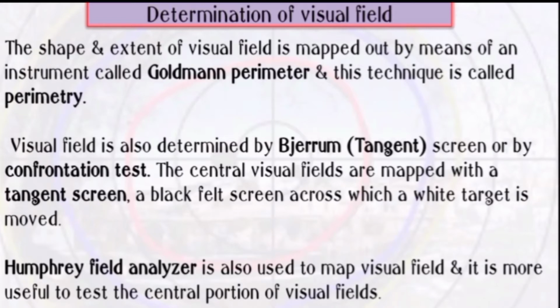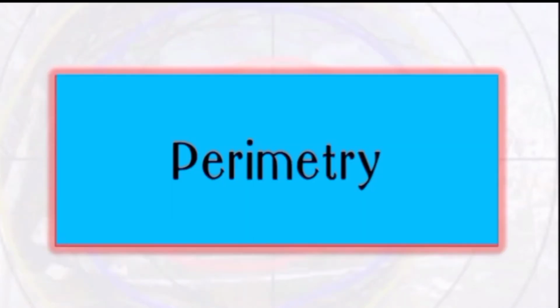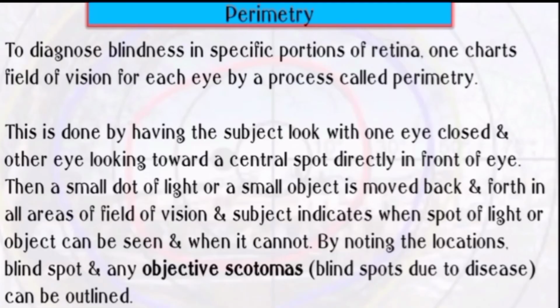Humphrey field analyzer is also used to map the visual field, and it is more useful to test the central portion of visual field. Most commonly we use the Goldmann perimeter, which is perimetry, to diagnose blindness in a specific portion of retina. One charts the field of vision for each eye. This process is called perimetry.